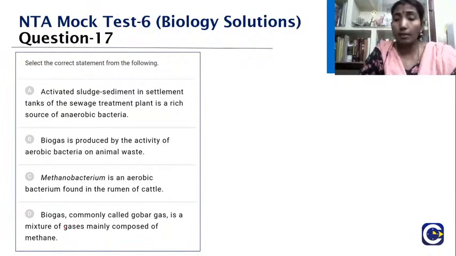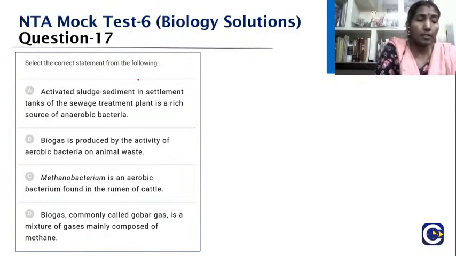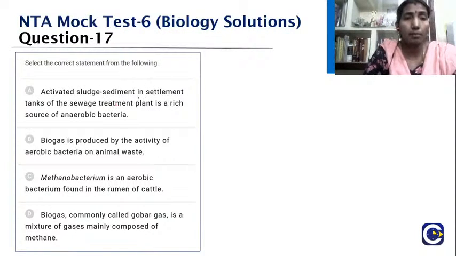So you can see here, what is the statement that is correct. Now always first find out: the first statement they have said, activated sludge sediment in settlement tanks of the sewage treatment plant is a rich source of anaerobic bacteria. No, it is the aerobic bacteria, which we call flocs. So this statement will not be right. What about the second one? Biogas is produced by the activity of the anaerobic bacteria, not the aerobic.